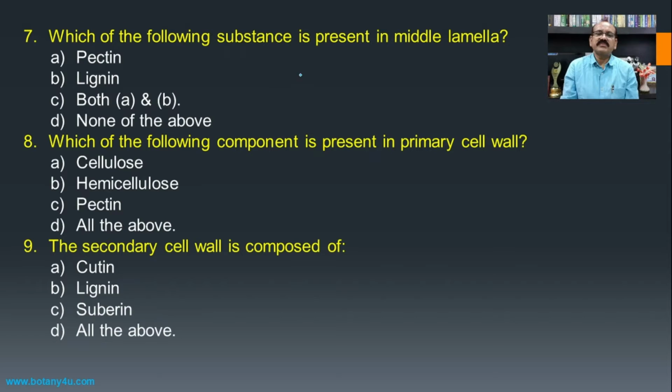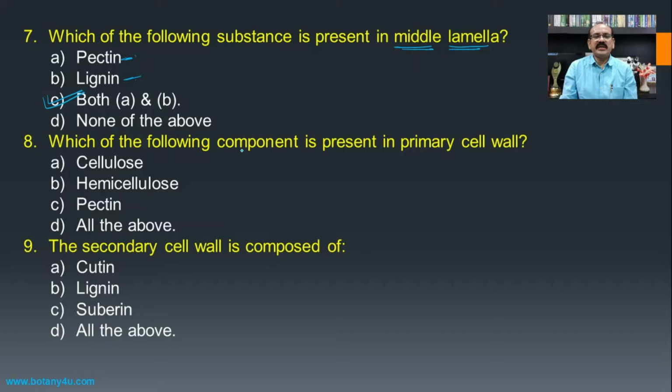Then which of the following substances is present in the middle lamella? So here there is the presence of pectin and lignin. Both these components are responsible for providing rigidity to the cell wall and are present in the middle lamella, and hence both A and B are the answer for this one.